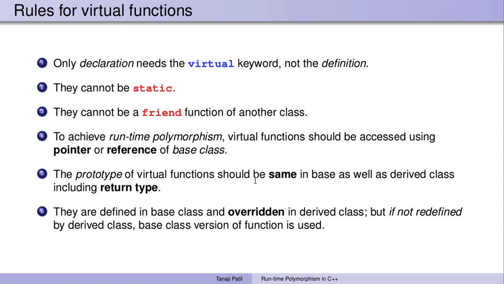The prototype of a virtual function should be the same in the base as well as the derived class, including the return type also. Note this, including the return type, is important because typically it is not considered when we use function overloading. And virtual functions are defined in the base class and overridden in the derived class, but it is not mandatory, because if they are not redefined by the derived class, then the base class version of the function is used.